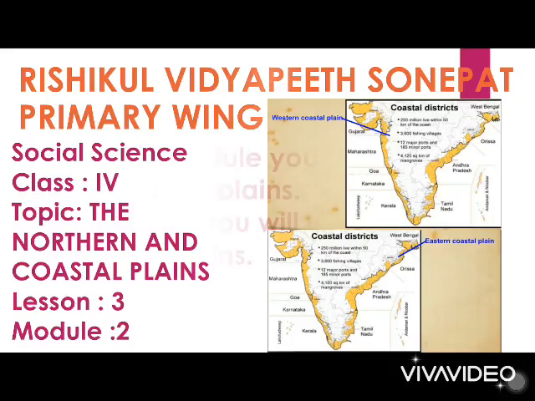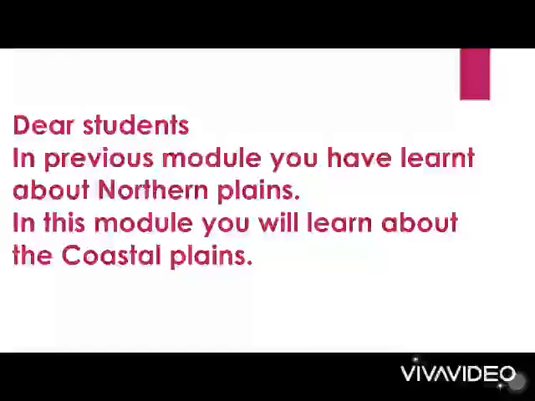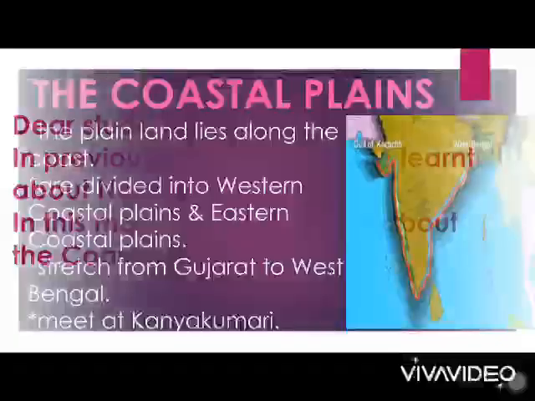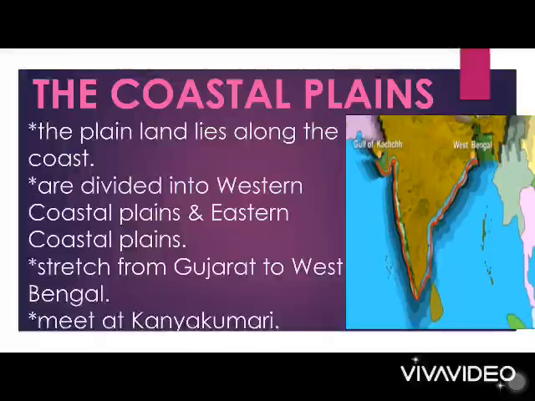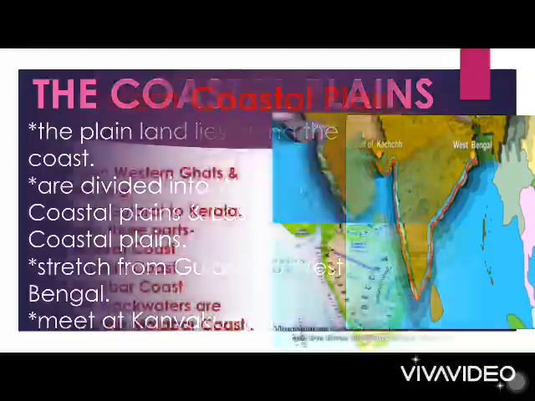Dear students, in the previous module you have learnt about the northern plains. In this module you will learn about the coastal plains. The plain land that lies along the coast is the coastal plain. It is divided into the western and eastern coastal plain. They stretch from Gujarat to West Bengal. The two coastal plains meet at Kanyakumari.